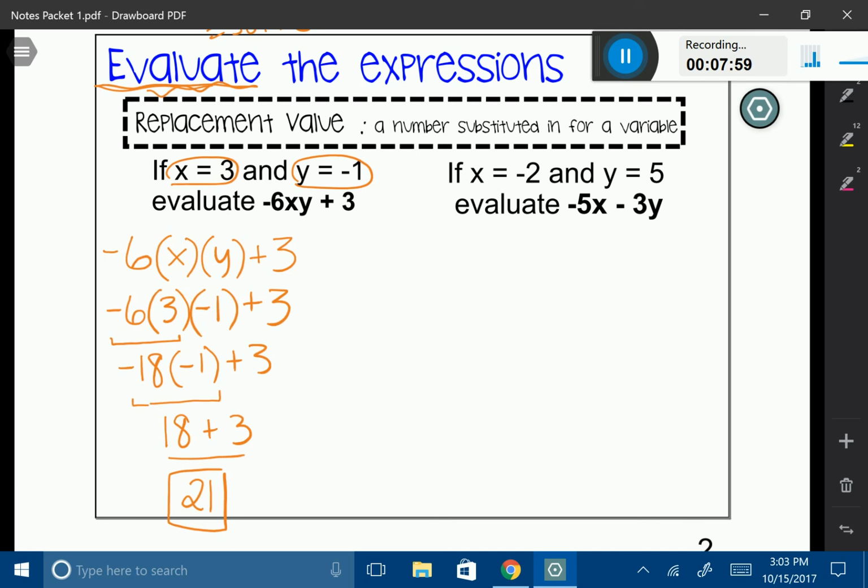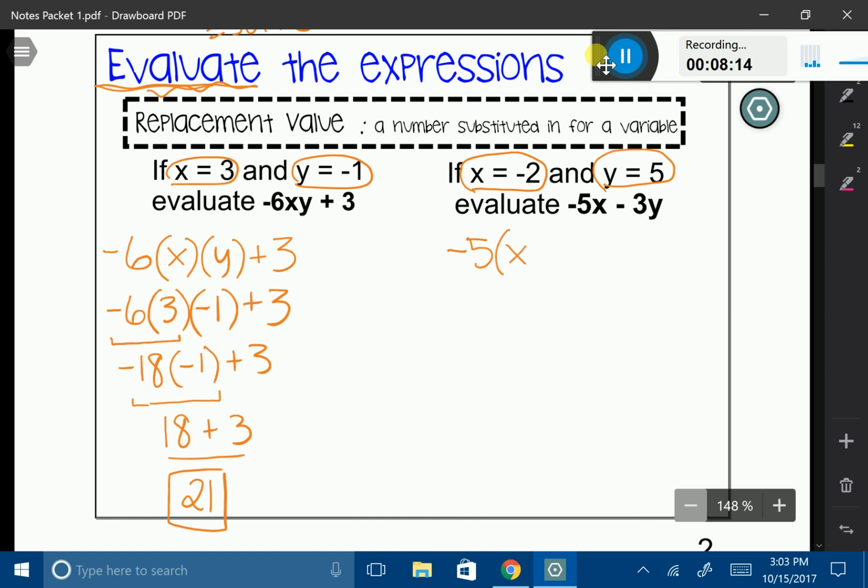All right, let's do another one. Now I'm given x is equal to negative 2 and y is equal to 5, and I want to evaluate negative 5x minus 3y. I'm going to start with my first step, negative 5, and put my x in parentheses. Again, that's very, very important. Do that first. Now my second step is replacing them. Negative 5 times negative 2 in parentheses minus 3 times 5.